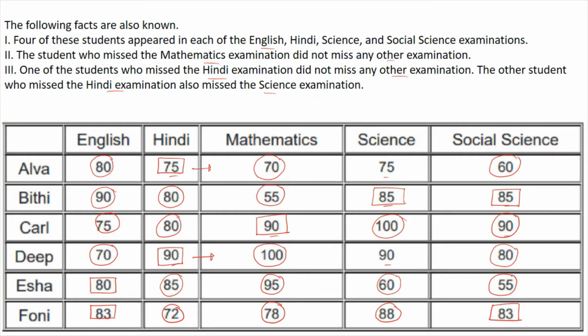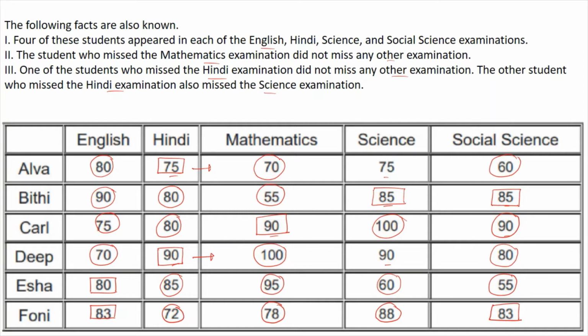To start with, we know that the average cannot be the least number or the highest number. The average has to lie somewhere between the least and the maximum number. So we can find definite answers for what exams people appeared in. So Elva appeared in the one in which he scored the maximum, that is English, and in the one in which he scored the minimum, that is 60. Similarly, for all the people, we can do that exercise and circle the definite appearance exam, right?